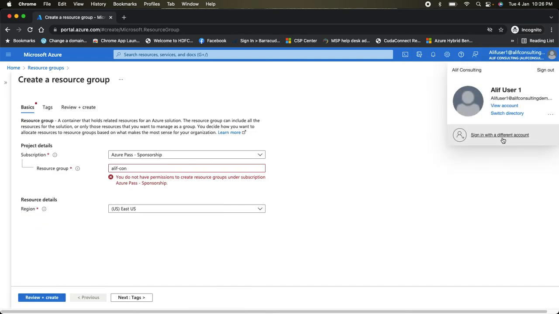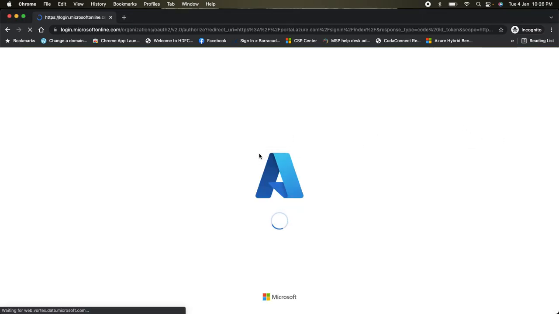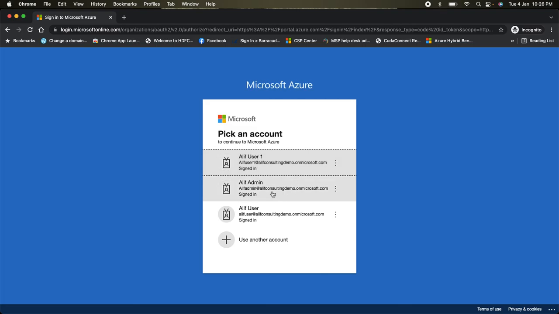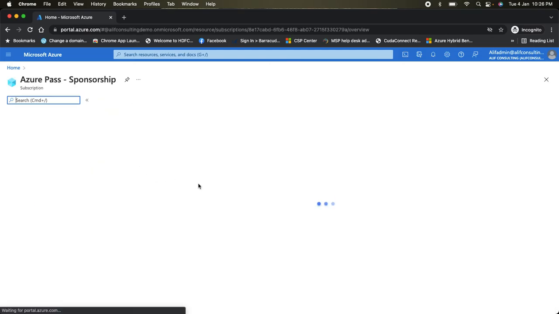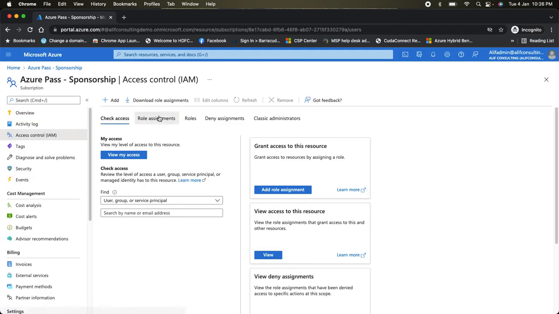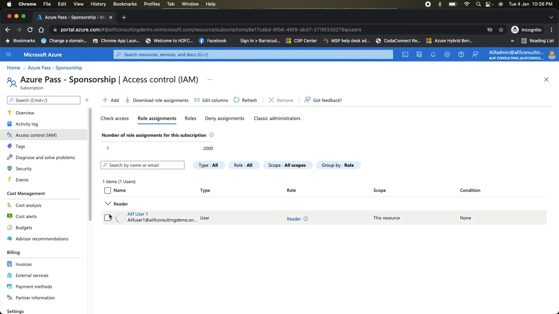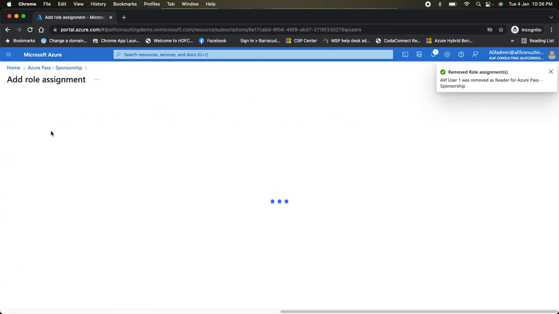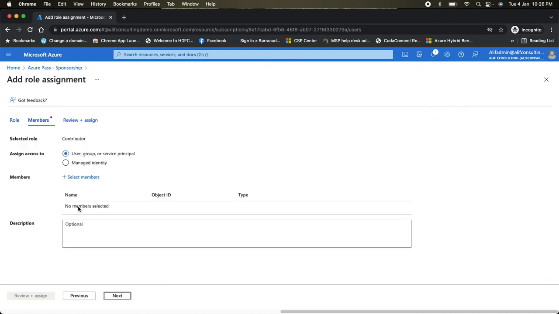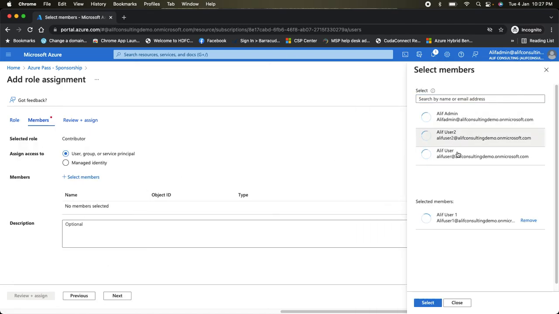Now if I go back with the admin account, I change the permission from reader to contributor for the specific account. Okay, I don't have any option to modify this one. So what I need to do is remove this one and re-add it with the contributor role. So add role assignment, contributor,